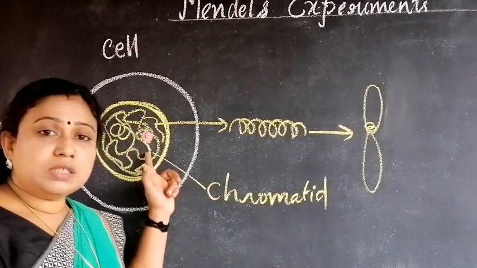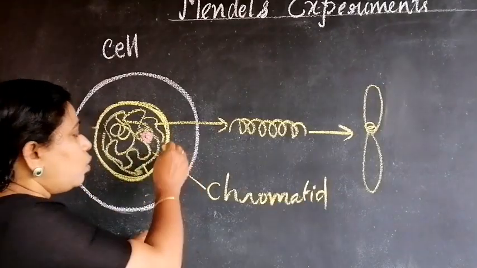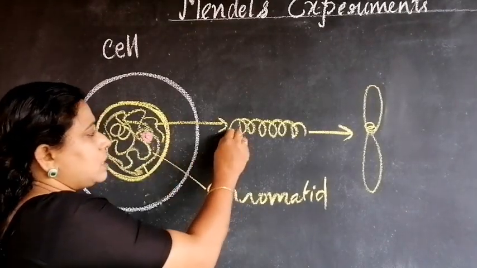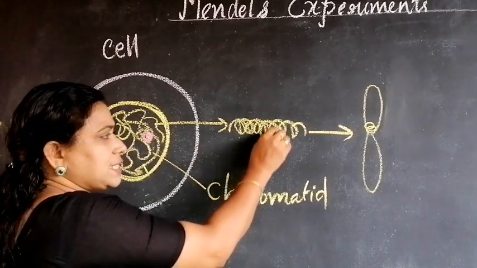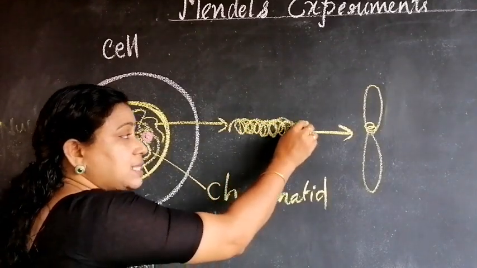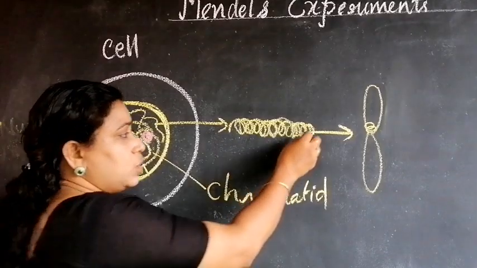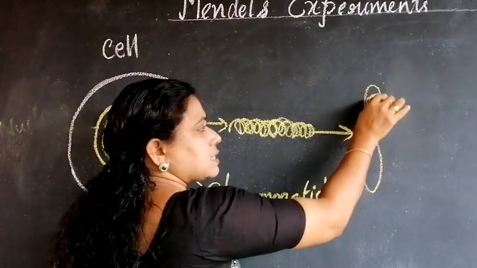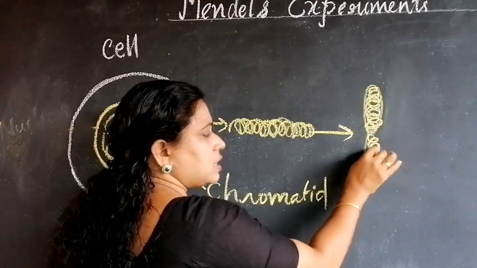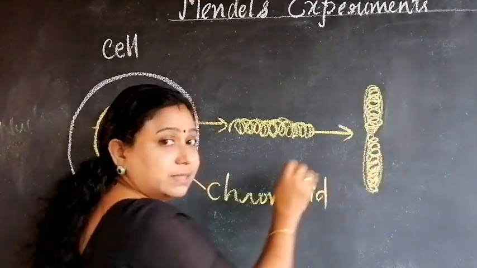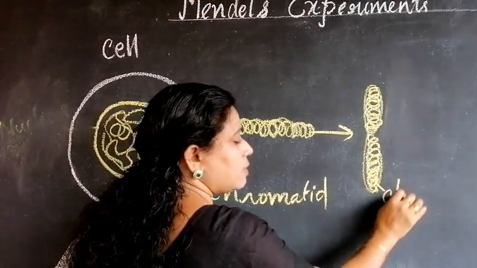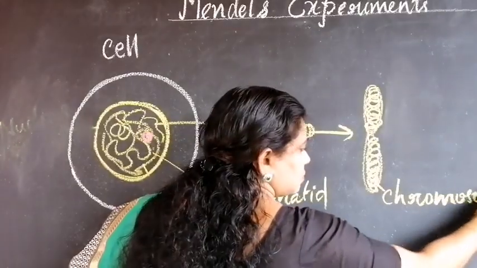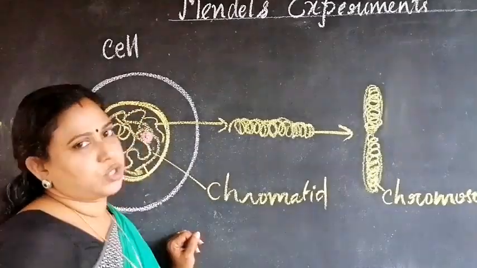So at the time of cell division, these thread-like chromatids coil and condense to form structures like this, and these are called chromosomes.